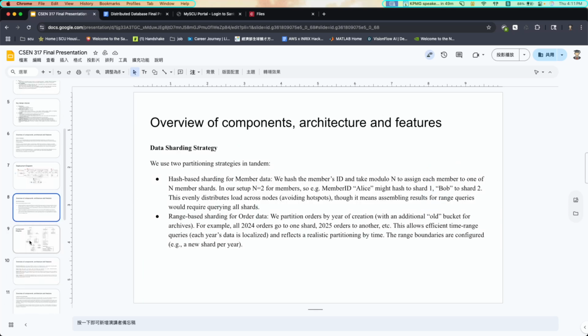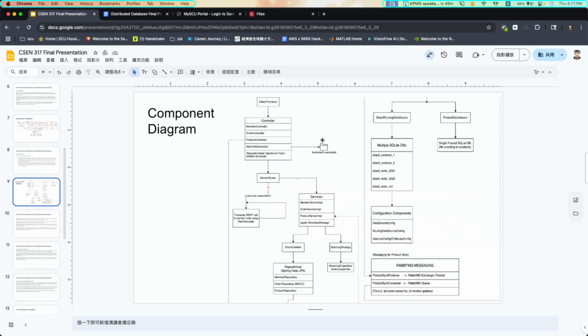Next, I'm going to talk about the components, using the component diagram. The client frontend sends a request into the controller, and then it goes to the server router. The server router will find the correct node for this request.